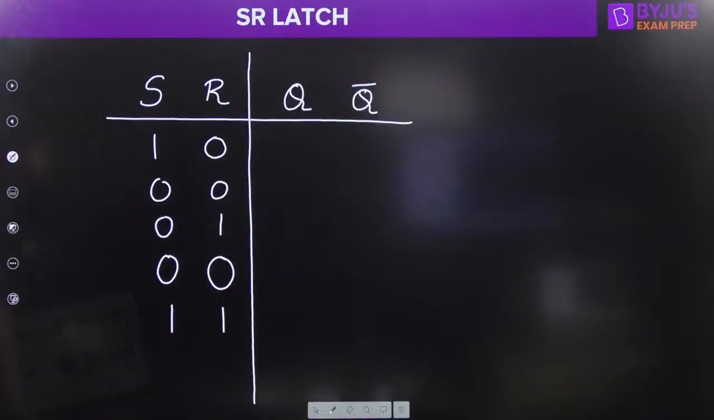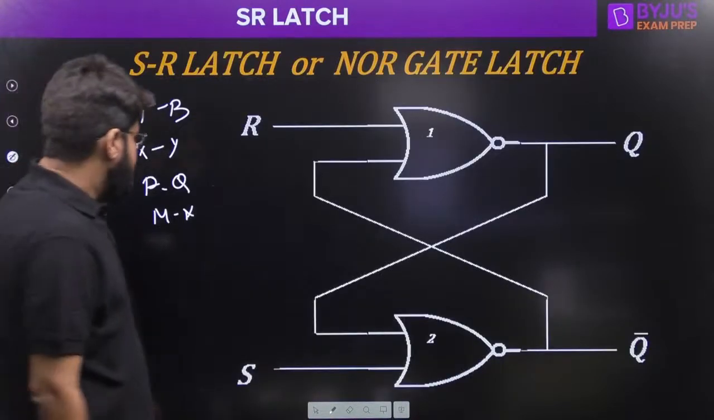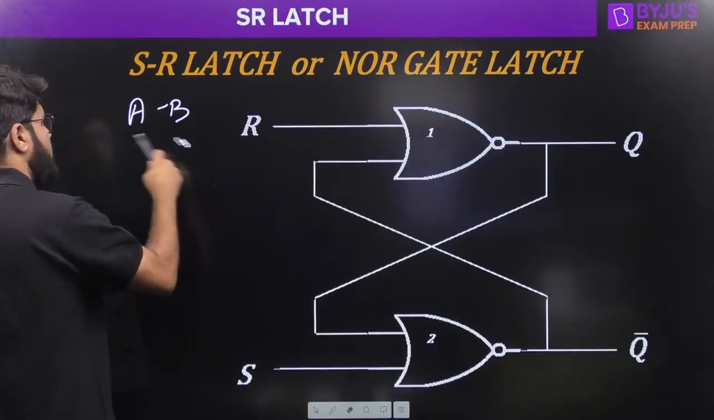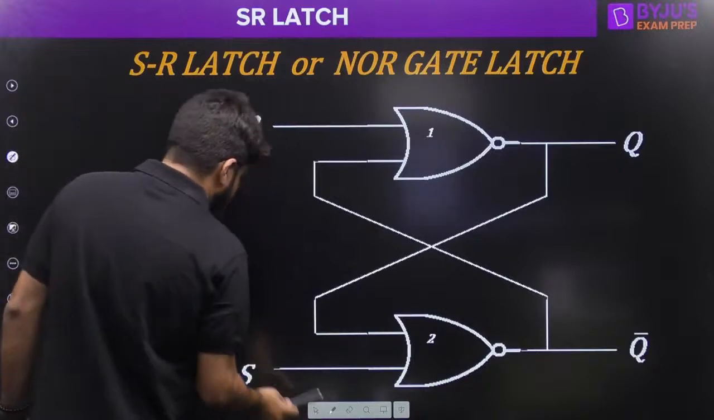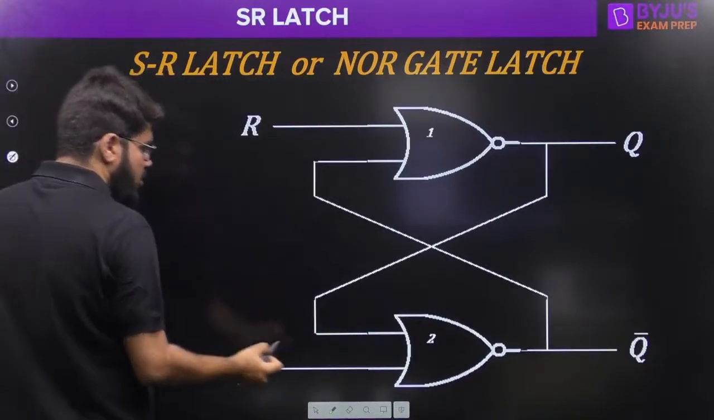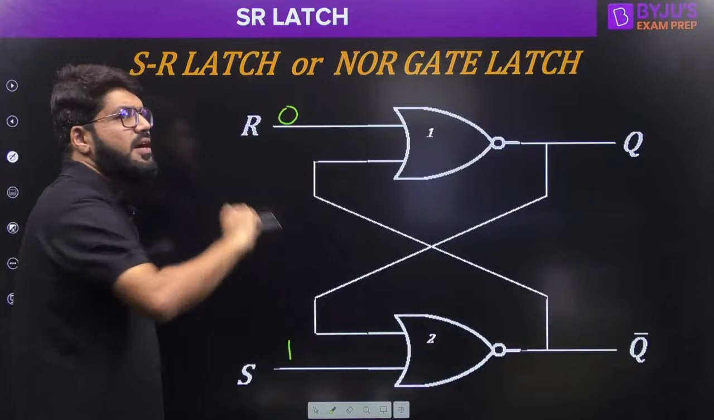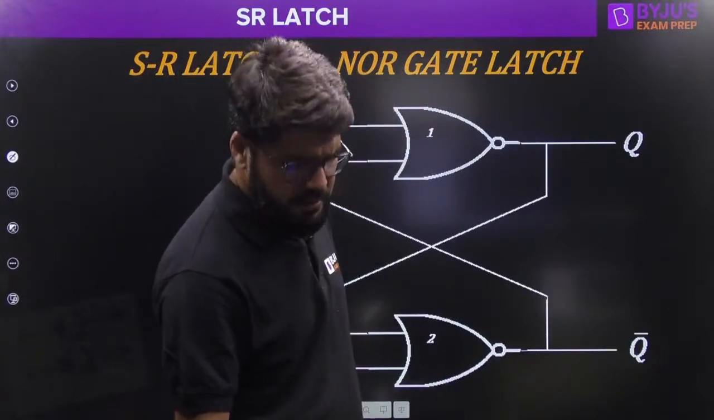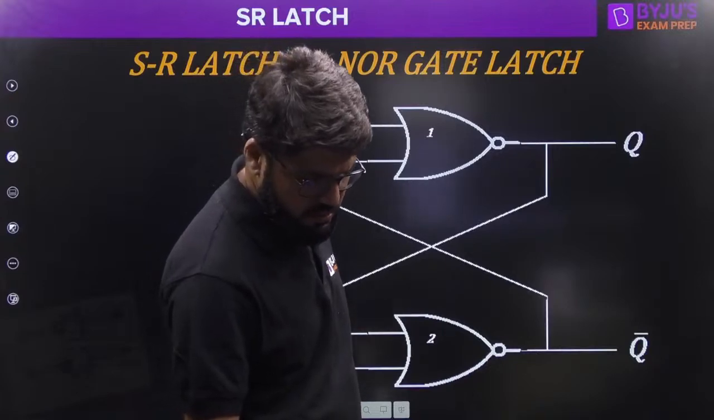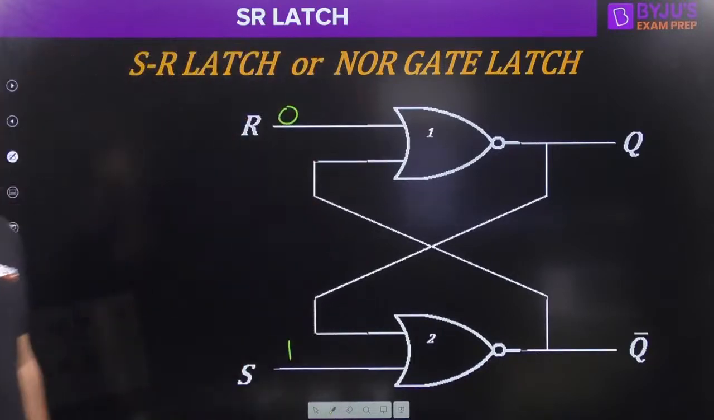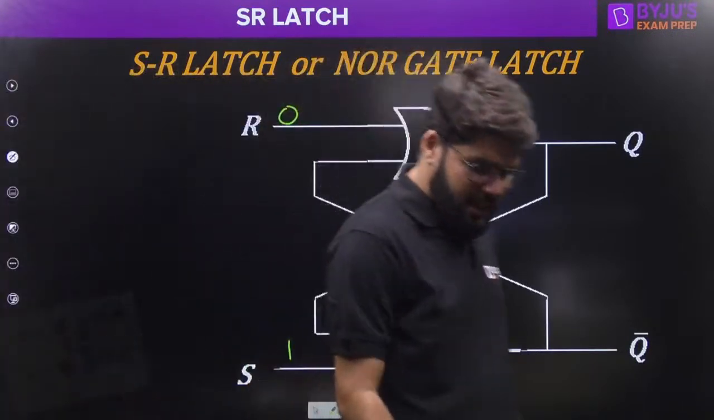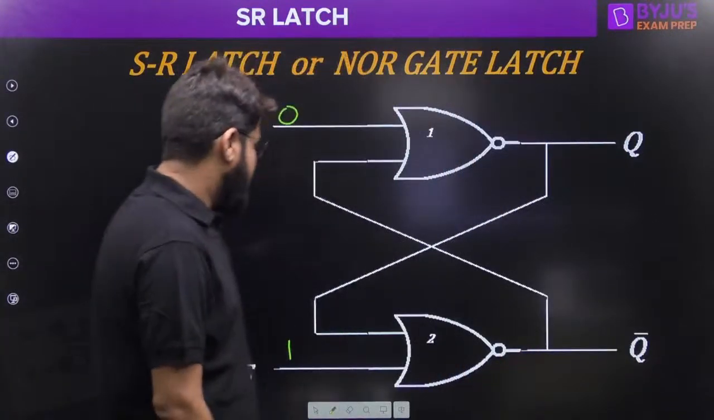Okay. Now, let's come to this picture. What is the combination I am applying? Let us remove this. What is the combination that I am applying currently? S1 and R0. That is the current combination we need to apply here.